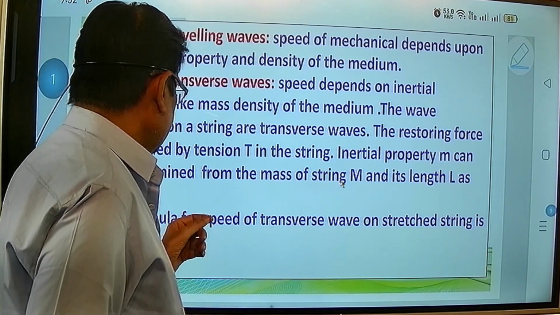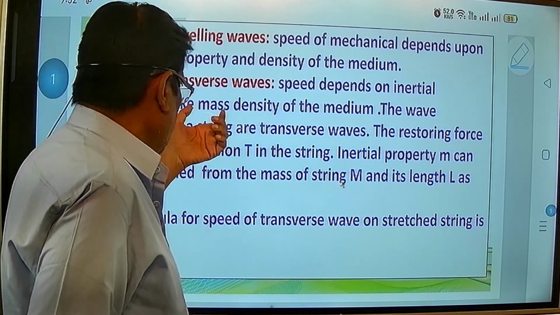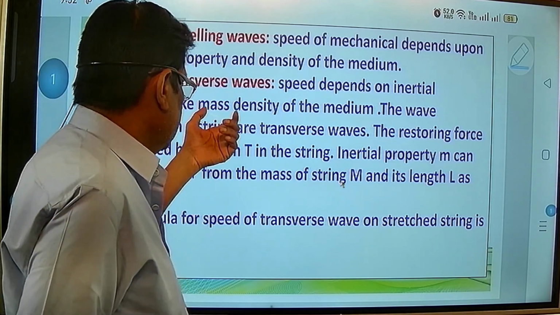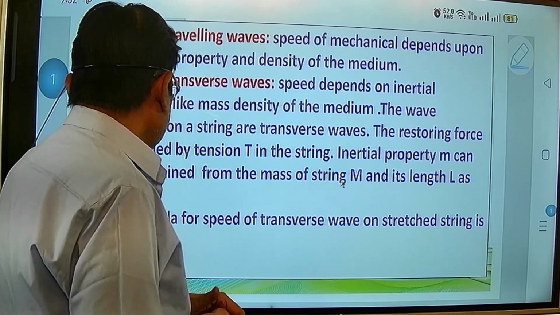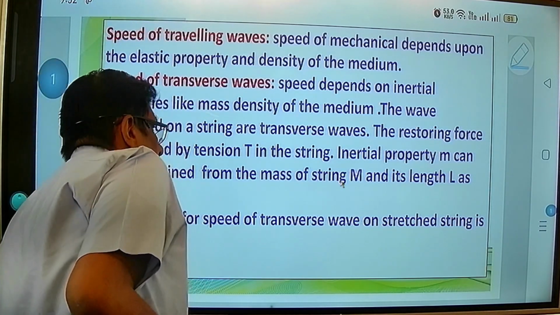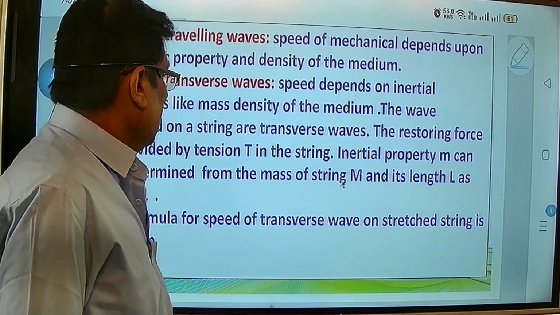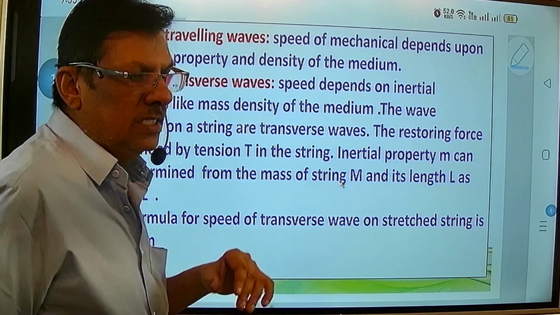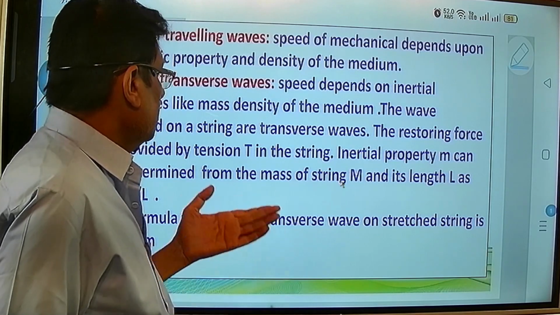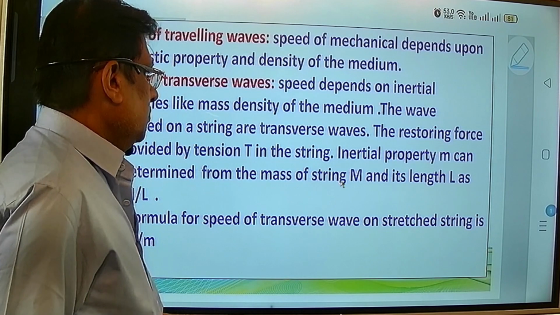Second, now mass density means you already know what is mass. Mass, volume, density, we call it, no, this term. So mass density of the medium is very important in case of the speed of the transverse wave. Now we are going to see the wave produced on the strings are transverse wave. Okay, this is the initial condition that the string which we are going to take for the purpose of experiment, it will be a transverse wave.